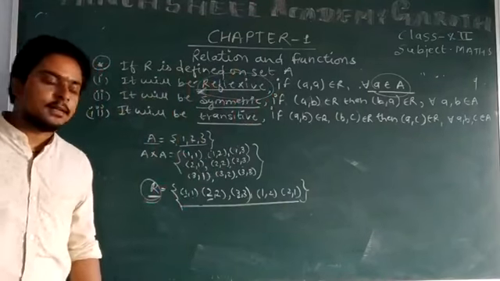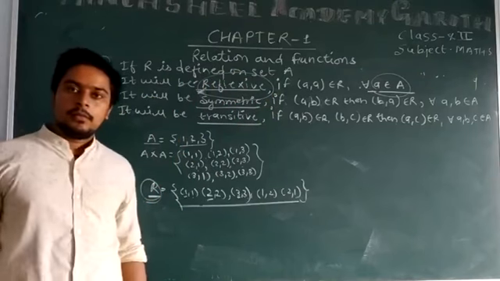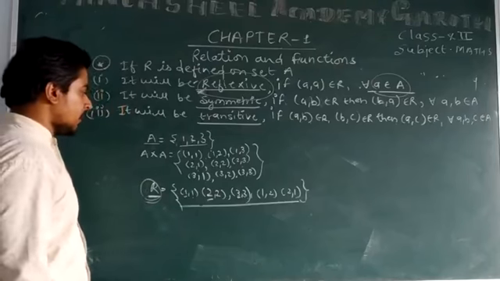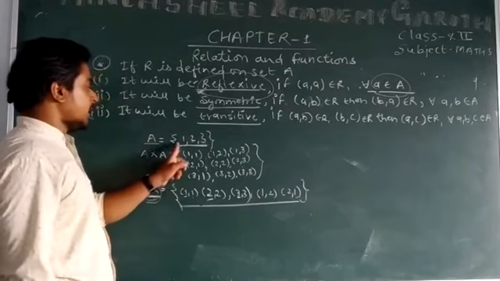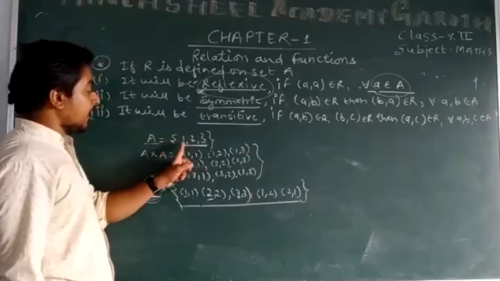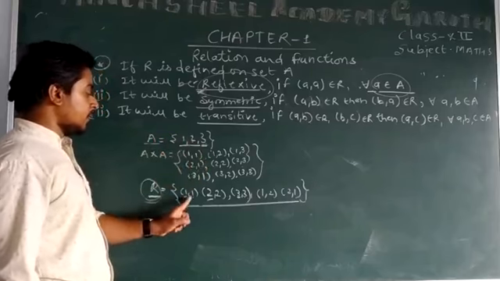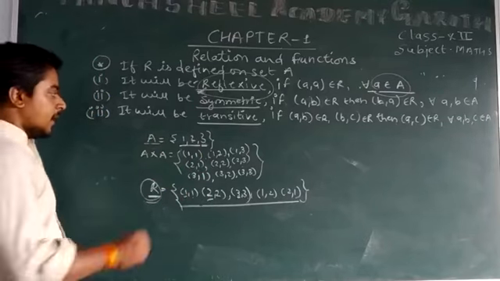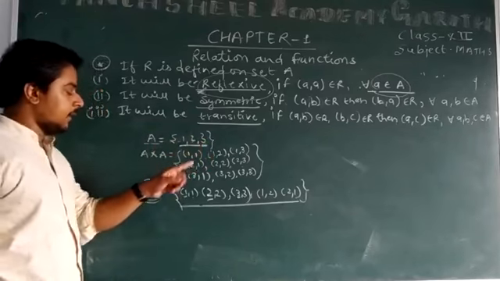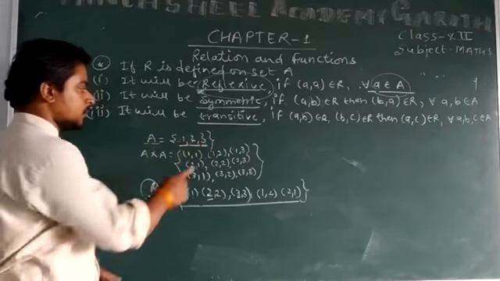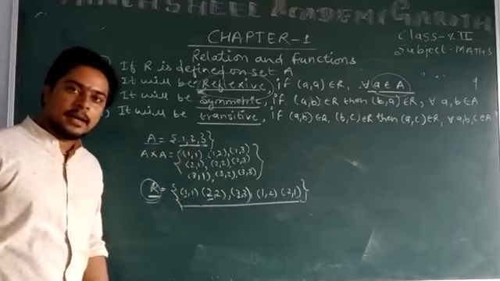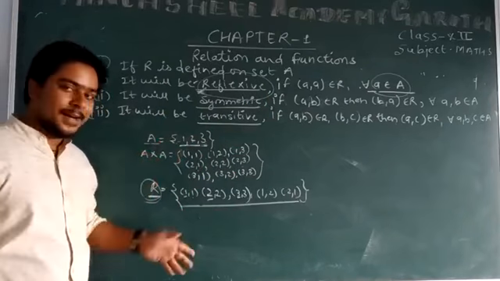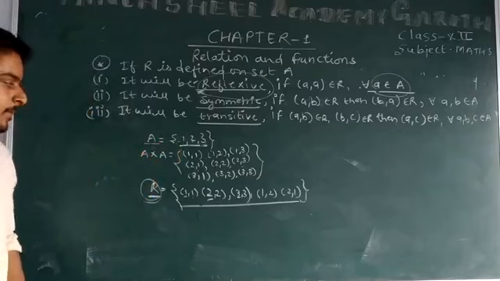Which type of relation is R? R is called reflexive. R is called reflexive relation because for each element of set A, we have an ordered pair of that element in R. I think you must have understood reflexive. For every element of A, like 1, 2, 3, the ordered pair (1,1), (2,2), (3,3) must be in R. Whatever else is in R does not matter, but at least these must be there. That means R is reflexive.